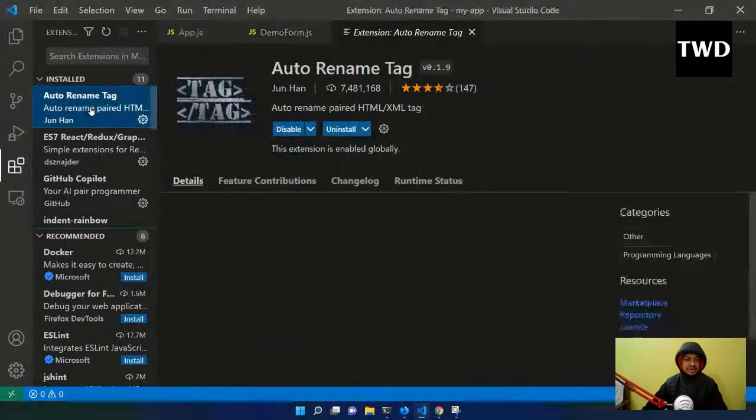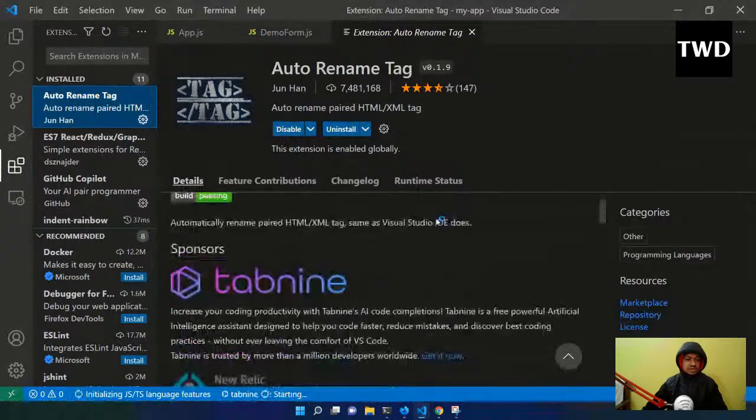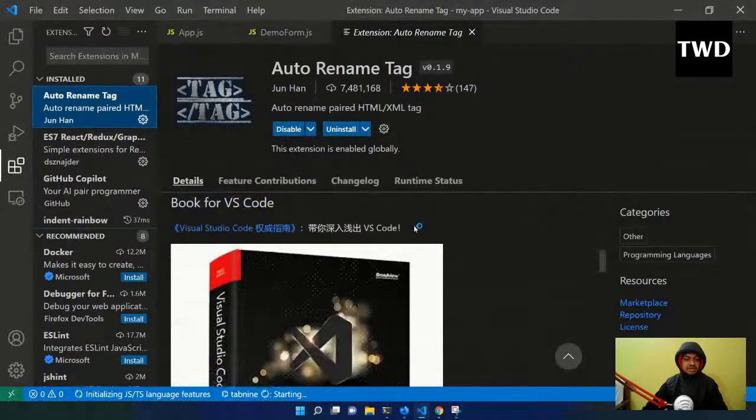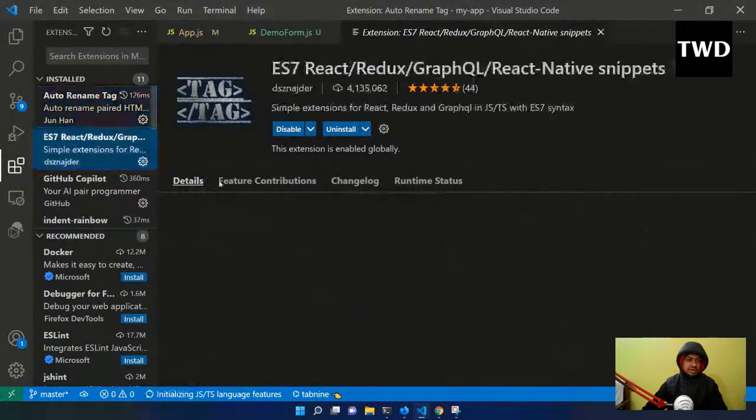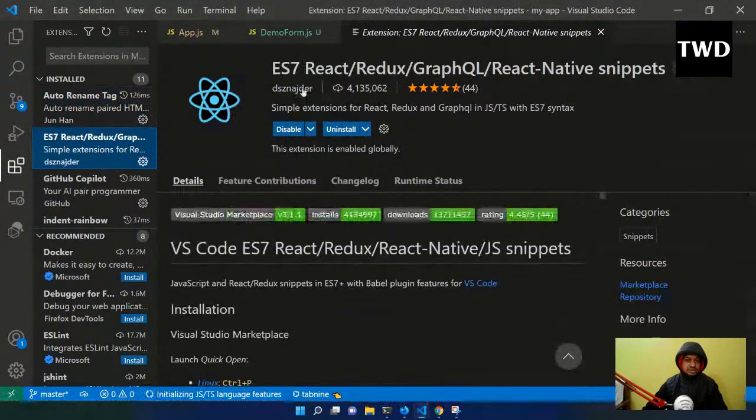Auto Rename Tag I am using, and it is very good. If I change one tag, like div to something else, it will change the other part too. ES6 snippets I can also do. Mahira, you just see this video again, you will understand. I'm taking it slow. So this is the snippet.